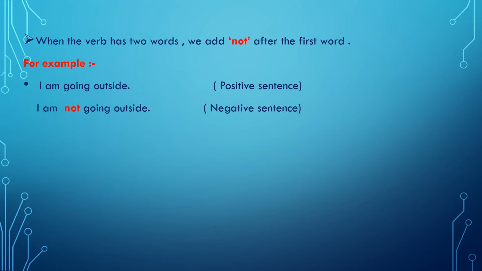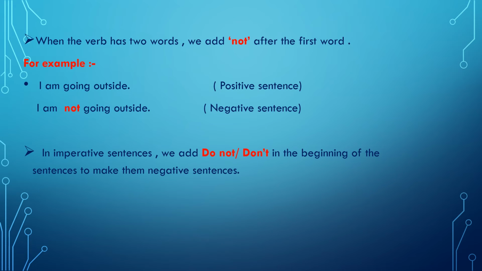So dear students, when we do the same for imperative sentences, we add do not or don't in the beginning of the sentences to make them negative sentences. For example, go outside. Here it is a command. It is a positive sentence, but it is an imperative sentence. So to convert it into a negative sentence, we will write, do not go outside, or we can also write, don't go outside.